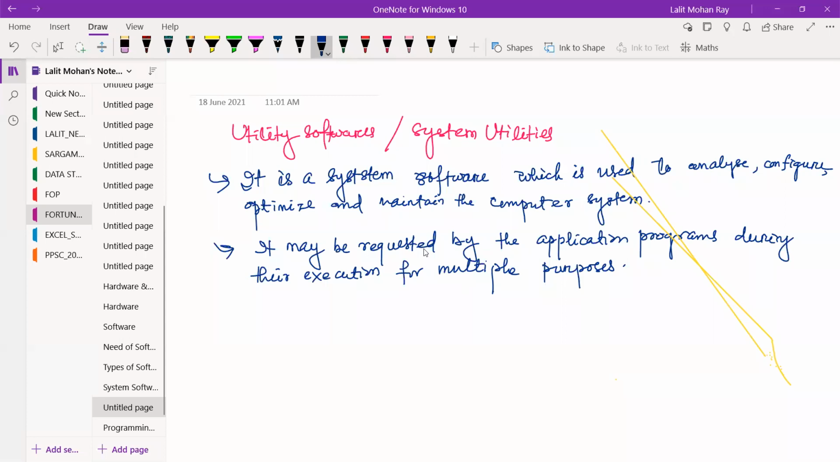Suppose, for example, you are writing some code in, suppose, the C programming language. In some cases, it will require some graphical user interface. Suppose I am now teaching with my Zoom software. It is requiring some graphical user interface or GUI. This graphical user interface is also utility software.